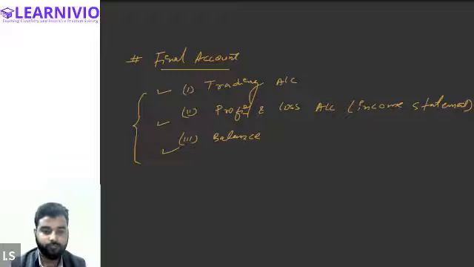So what is opening stock and closing stock here? As I told you, first of all, we will write down on the debit side the value of the opening stock.